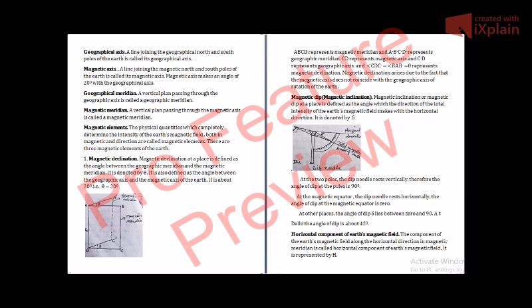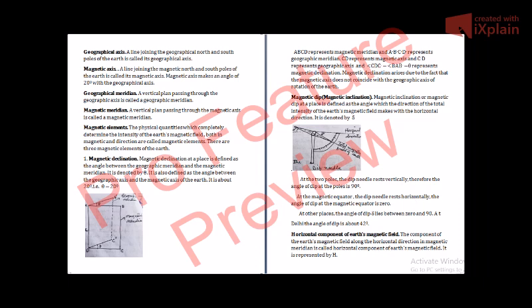So if you take a dip needle and put it on the surface of the earth, and then draw a horizontal line, you will see that this dip needle will make some angle with the horizontal line, and that angle is denoted by del.